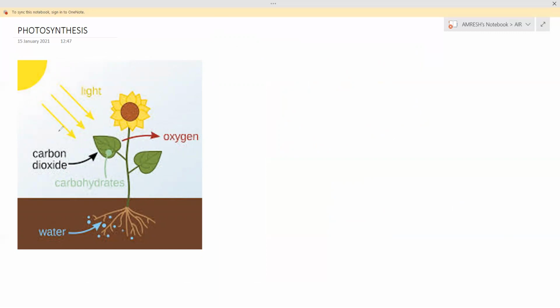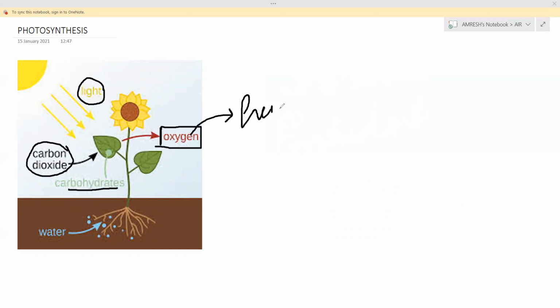So in photosynthesis, if I brief it, light falls on the leaf, the leaf prepares food by using water from the soil, carbon dioxide from the air, and light energy from the sun. It gives out food as carbohydrate or glucose, and also gives out oxygen as a byproduct, which is used by the humans. Photosynthesis I have already taught you in detail. You can move to the playlist to see the video.